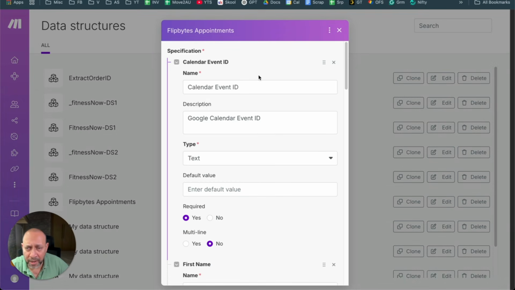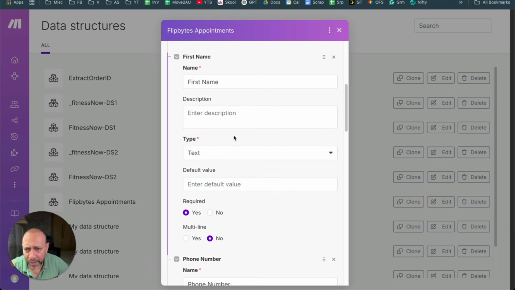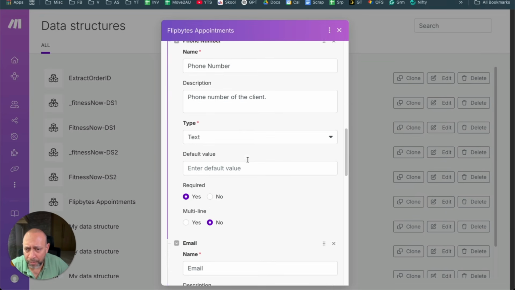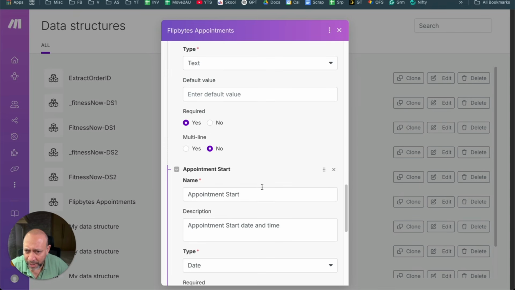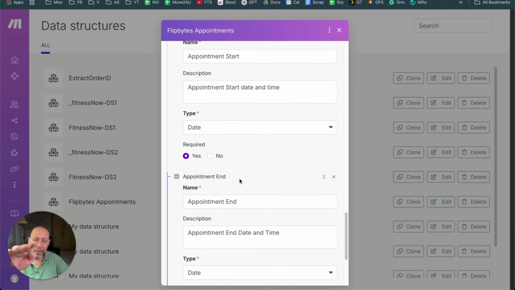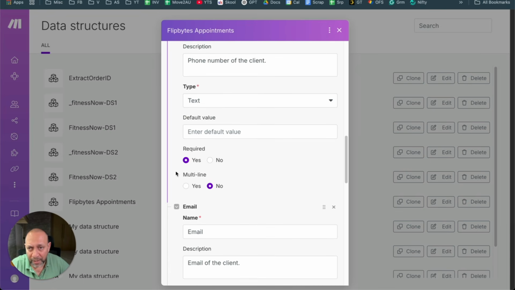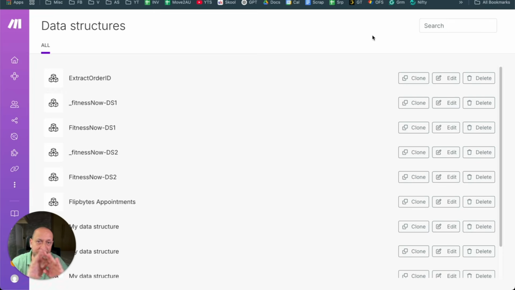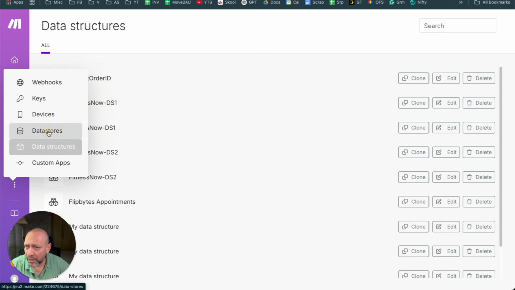So the first thing I can do is I can say, okay, it's a calendar event ID, all right? So it's of type text. First name is of type, again, text. Then you have phone number of type text or numeric if you want to put it, depends on whatever you want, okay? So appointment name, appointment start date, all of those things. So you can fully define everything out here, the appointment start date, the end date, whatever you want to store, you can define that structure. Basically what it does is that it creates that table once you do the structure, and that is how it comes here. So once you define it out here, then you can use it.